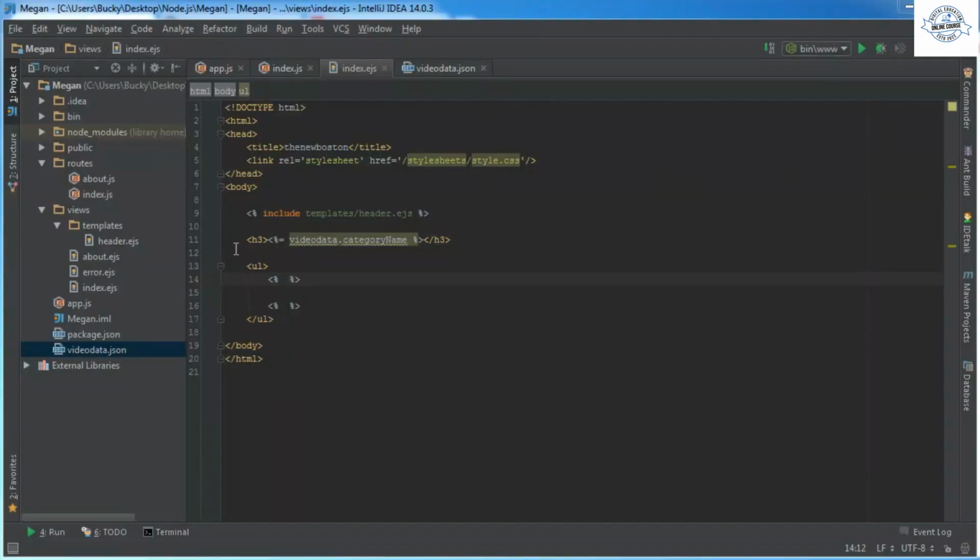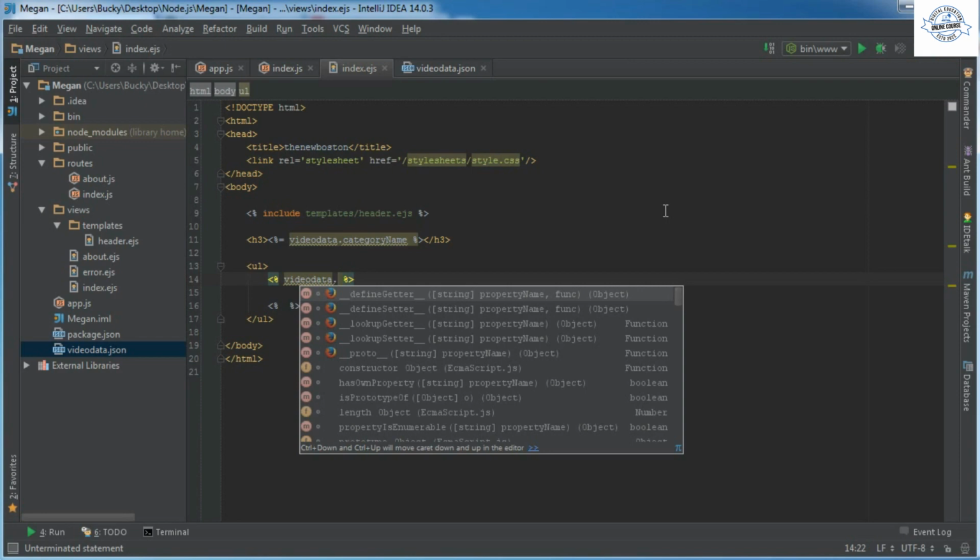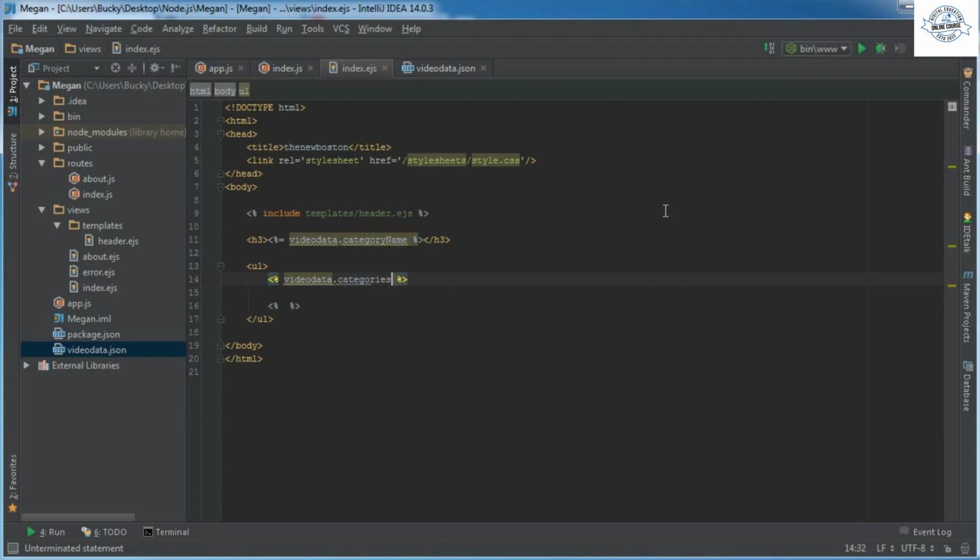So now what we can do in our unordered list is make a real quick loop through the JSON data, and for each piece of information we can just print it out as a list item. So video data dot categories dot for each. And by the way, you're going to use the for each loop a lot whenever you're working with JSON data. There's no point in making a regular for loop, because then you've got to count all the objects and then somehow use that as the value to determine how much to loop through. Just use the for each loop. It's a lot easier and it works perfectly.